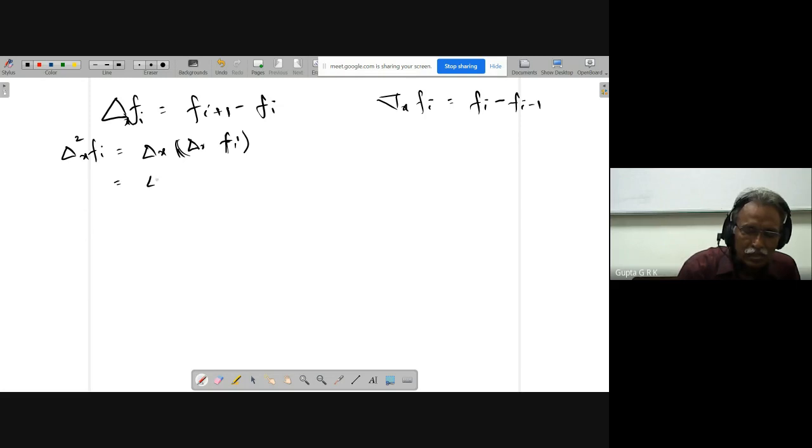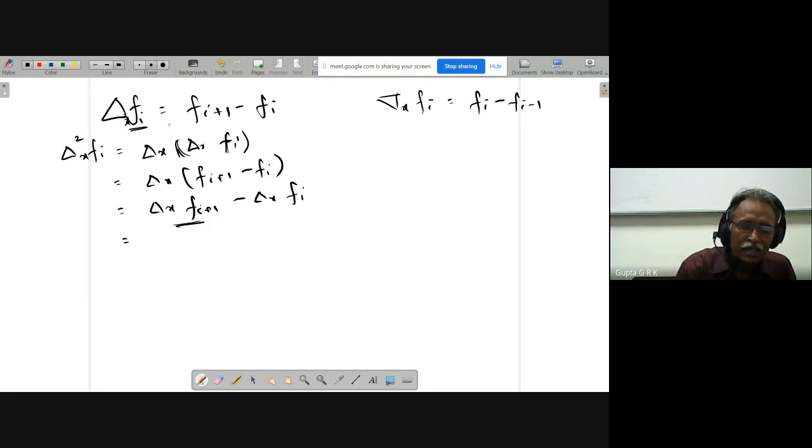So delta x of delta x f i is delta x of f i plus 1 minus f i. Which means delta x f i plus 1 minus delta x f i. So what will this be? Delta x f i plus 1 is f i plus 2 minus f i plus 1, right? And delta x f i is f i plus 1 minus f i.